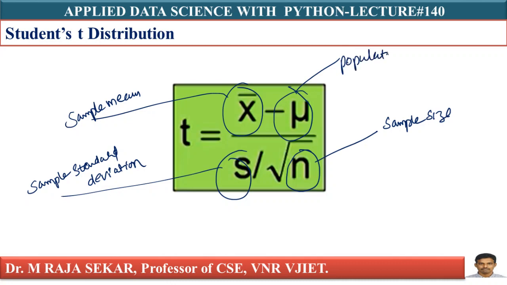Population mean is mu. Then t equal to x bar minus mu by s by root n follows the student's t distribution with n minus 1 degrees of freedom.